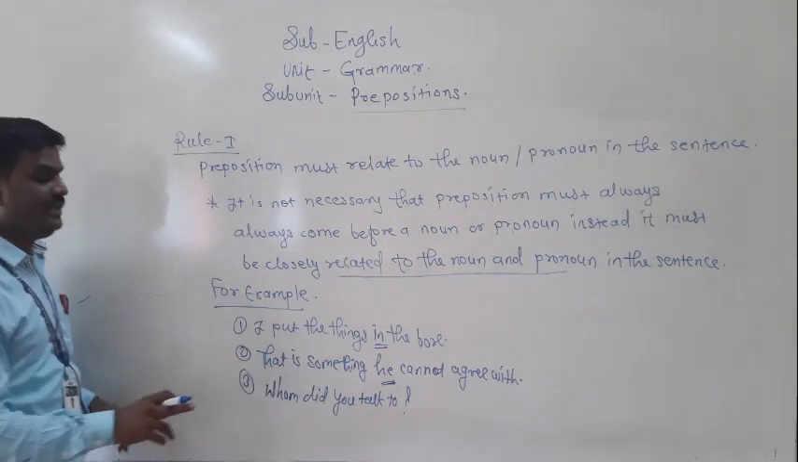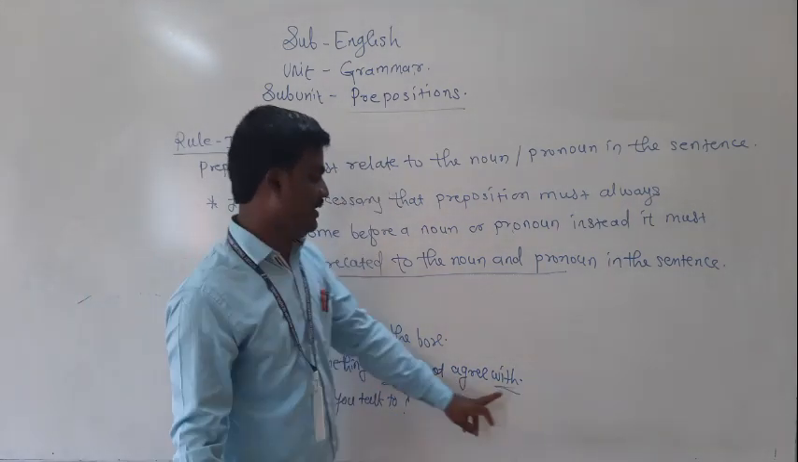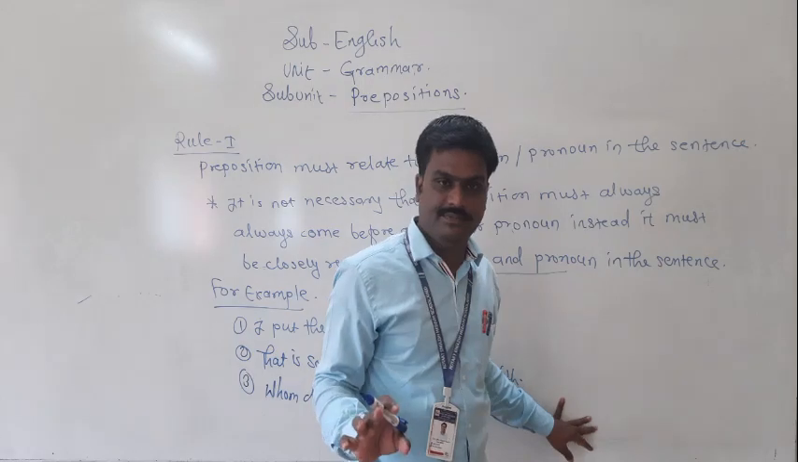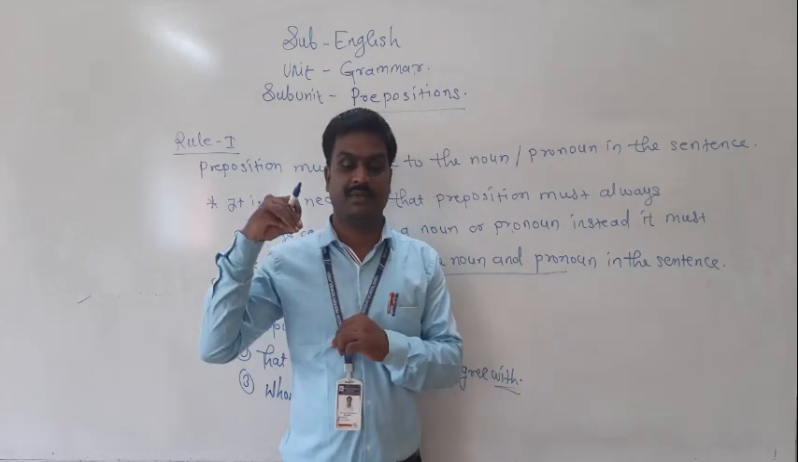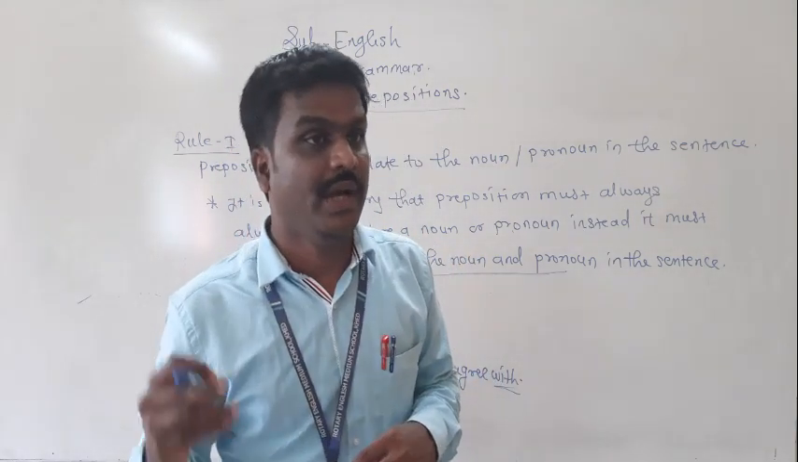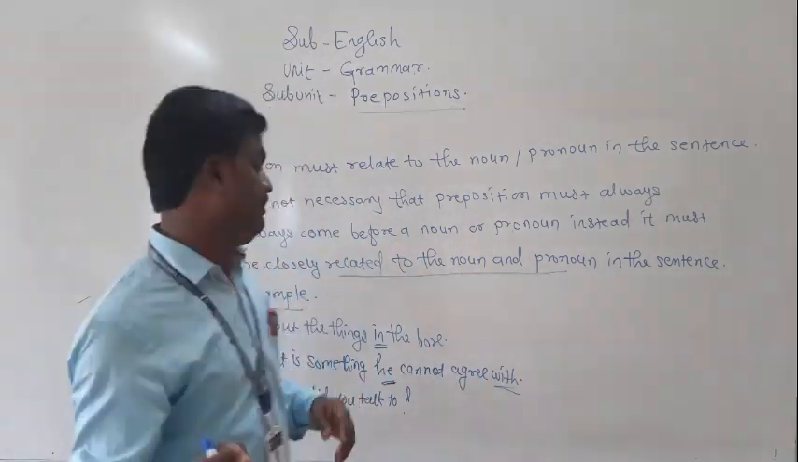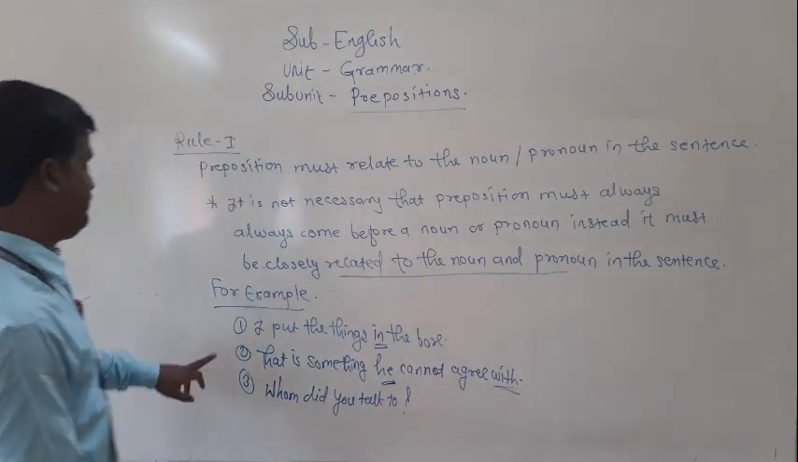Okay, see here: that is something he cannot agree with. Now see, after "with" no word is given here. So you may say that, you told that preposition means what? Linking between the nouns and pronouns. You have to use it between nouns and pronouns, but after that nothing is given. Not any single word is given, so this sentence may be wrong.